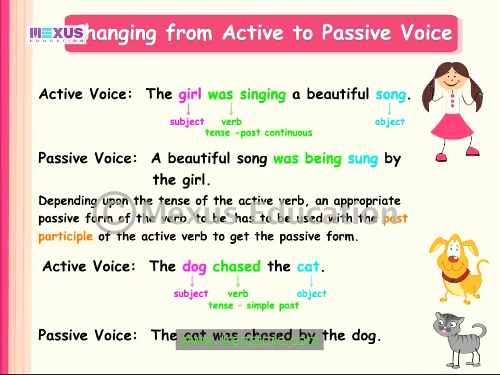The passive voice of this sentence will be: The cat was chased by the dog. The appropriate passive form of the verb to be in this case is was. The past participle form of the active verb chase is chased. Do remember to change the tenses of the verbs carefully.